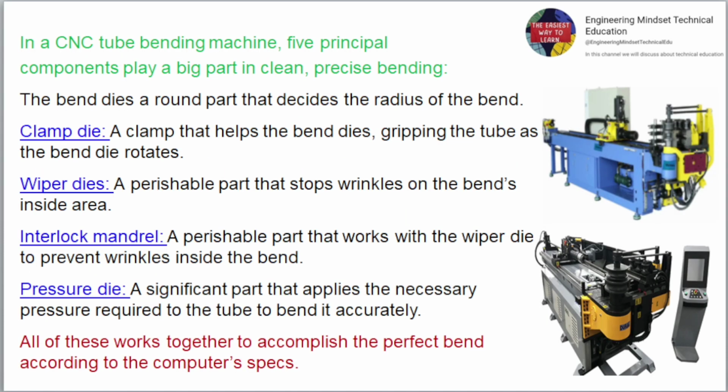In a CNC tube bending machine, five principal components play a big part in clean, precise bending. The bend die is a round part that decides the radius of the bend. Clamp die, a clamp that helps the bend die, gripping the tube as the bend die rotates. Wiper die, a perishable part that stops wrinkles on the bend's inside area. Interlock mandrel, a perishable part that works with the wiper die to prevent wrinkles inside the bend. Pressure die, a significant part that applies the necessary pressure to the tube to bend it accurately. All of these work together to accomplish the perfect bend according to the computer's specs.